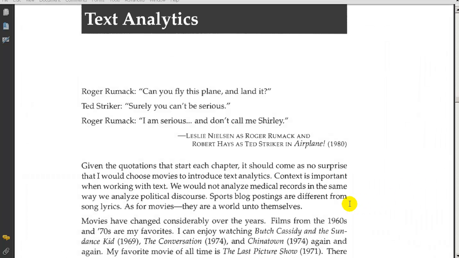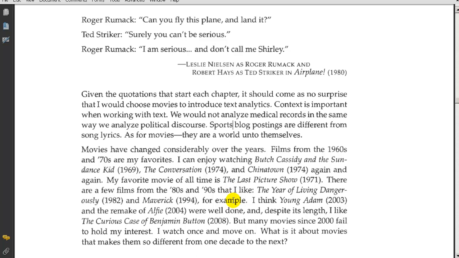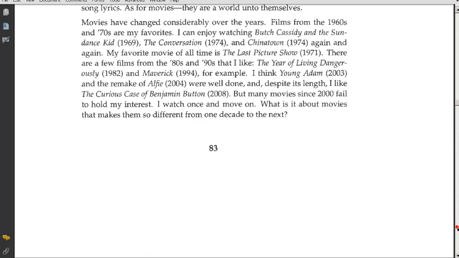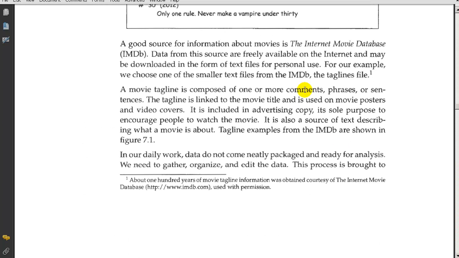Now we're going to analyze textual data from IMDb. I'm sure most of you know IMDb, probably more than me, which is a movie database, right? And the data that we're going to look at is what is called the movie tagline. It says it's composed of one or more comments, phrases, or sentences. The tagline is linked to the movie title and is used on movie posters and video covers.